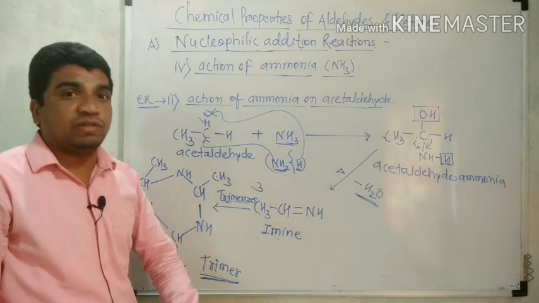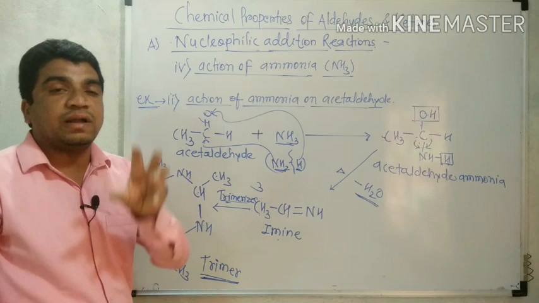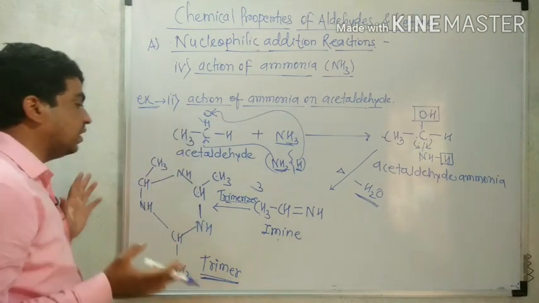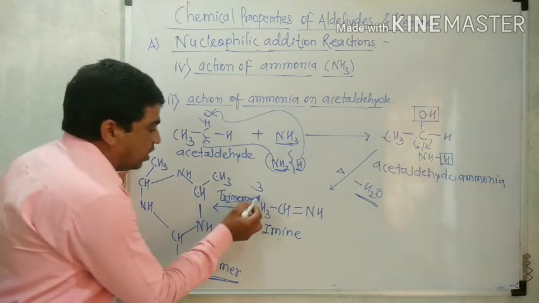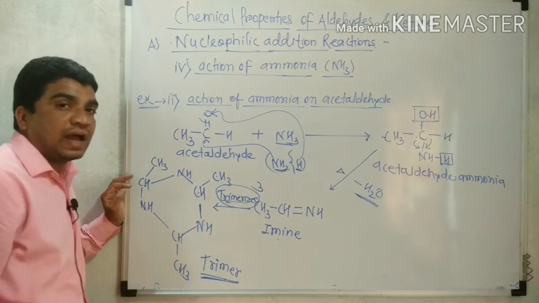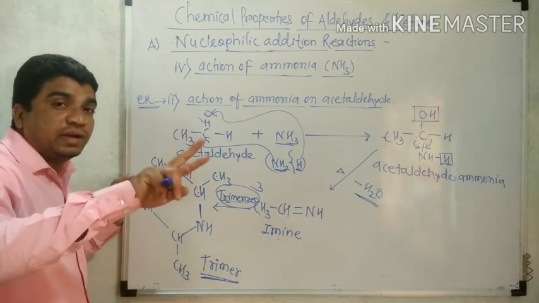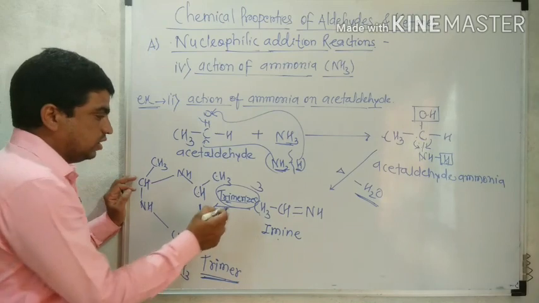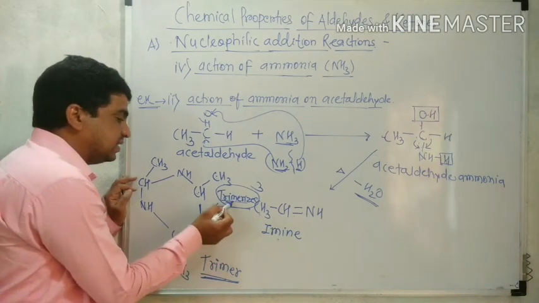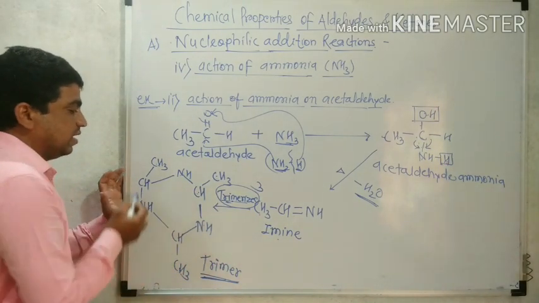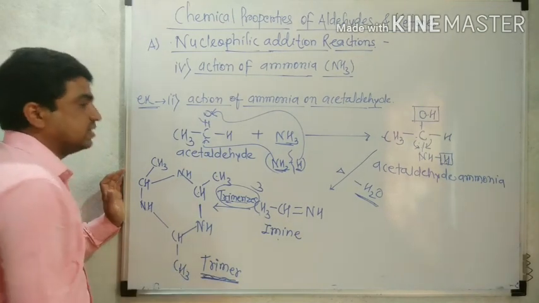But the three molecules of that imine combine together to form a single molecule. The process is called trimerization. Trimerization: reaction between three molecules. Therefore, these three molecules trimerize and form a single molecule. That is called a trimer.